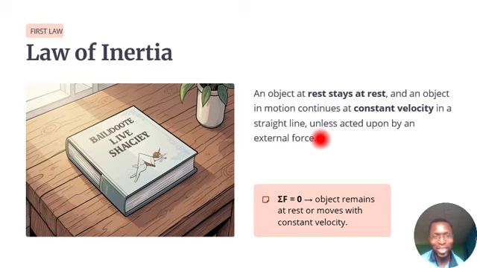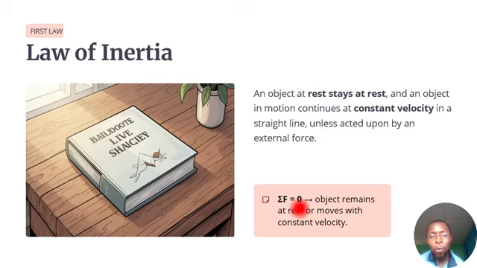Of course, when you keep any object anywhere, maybe your barrel, that barrel remains in that position until maybe you pick it or you push it or you pull it. It will not change its position, it will not move. So that's what the law of inertia is stating, that an object will remain in its position of rest. When we say rest, that means not moving, or it will remain in its position of constant velocity unless an external force acts on it.